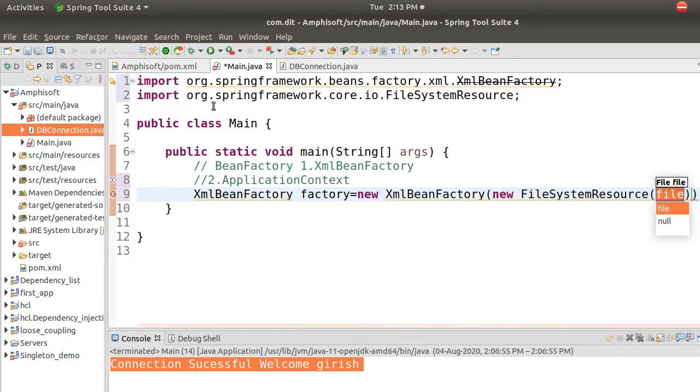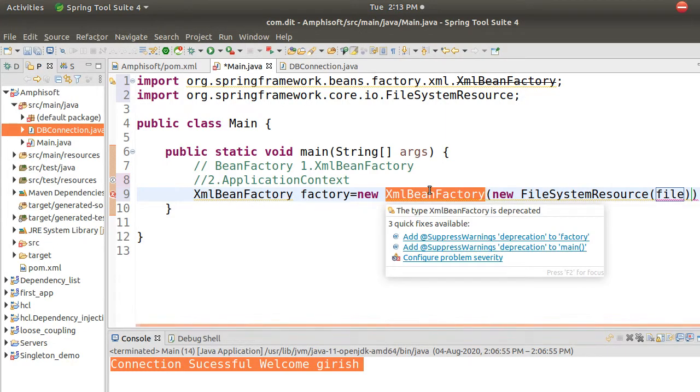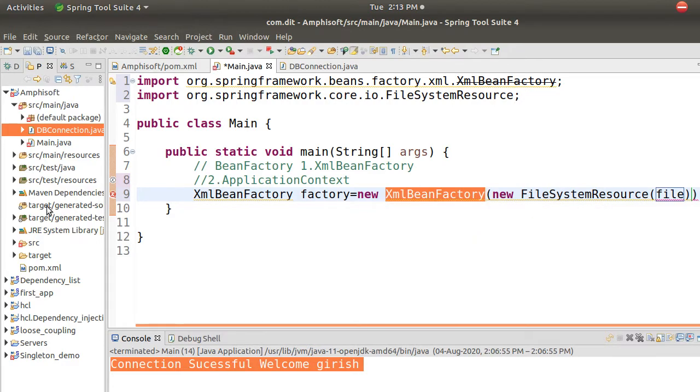What is XML bean factory? It's a class which is already available in my Spring framework. Can you see here? org.springframework.beans.factory.xml.XmlBeanFactory. It is a class available in the Spring framework. I will use it to auto configure my beans. What are beans? Beans are the classes. I have written DB connection, it is a bean. I have written main, it is a bean.